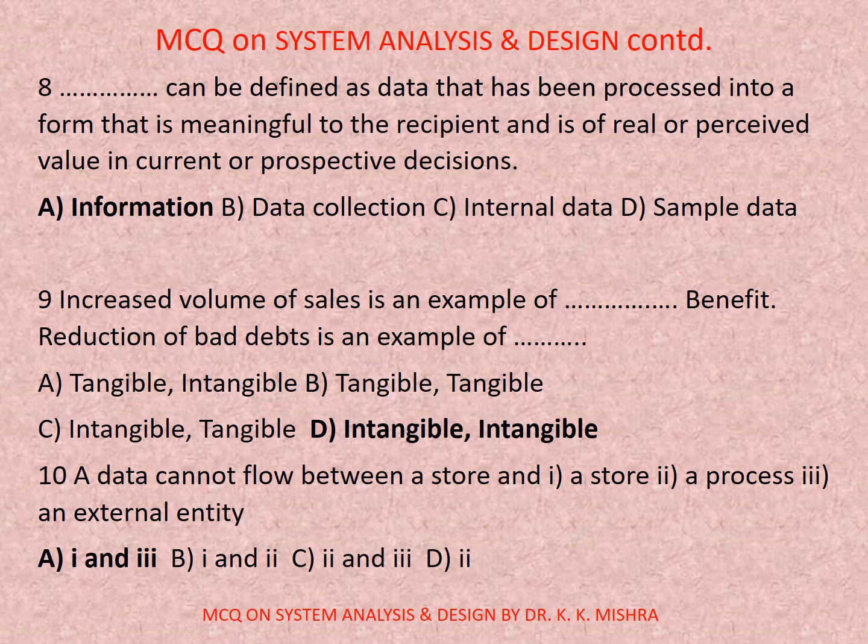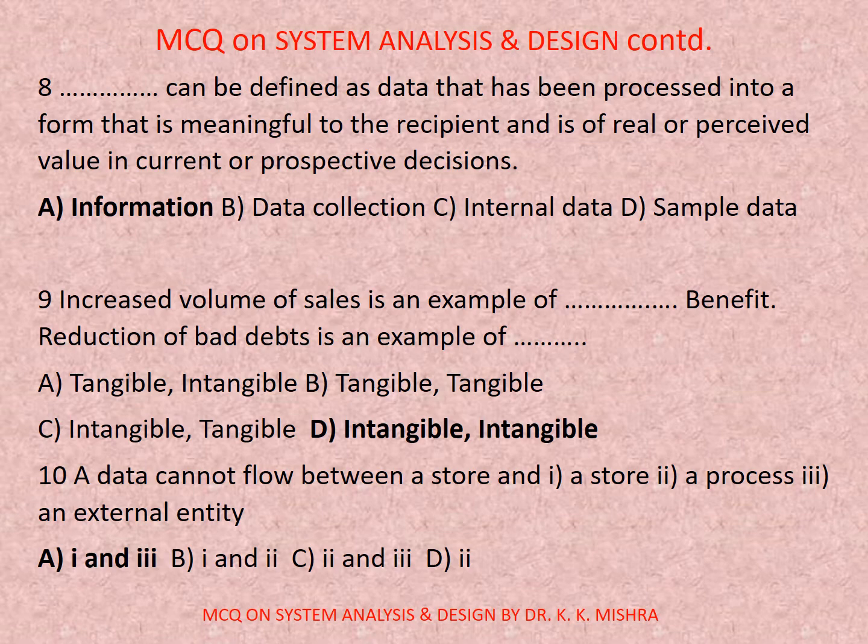Question number 9. Increased volume of sales is an example of dash benefit. Reduction of bad debts is an example of dash. Options are A. Tangible, intangible, B. Tangible, tangible, C. Intangible, tangible, D. Intangible, intangible. Correct option is D. Intangible, intangible.